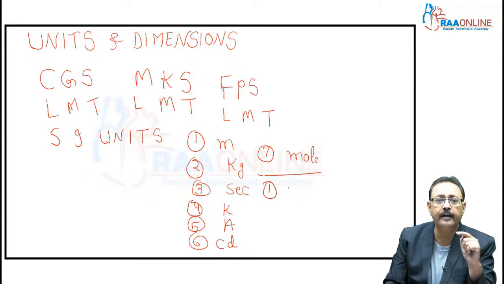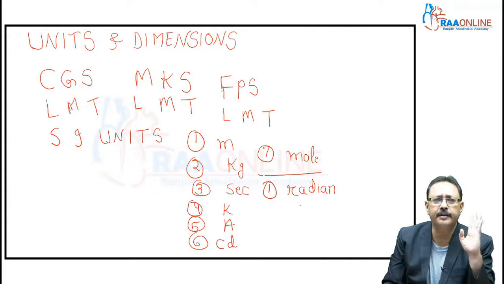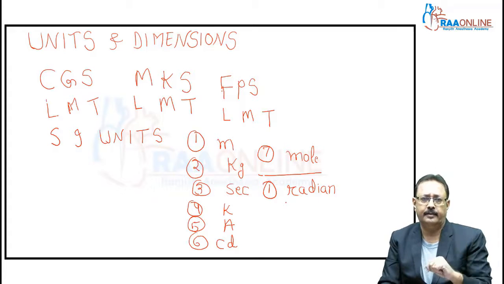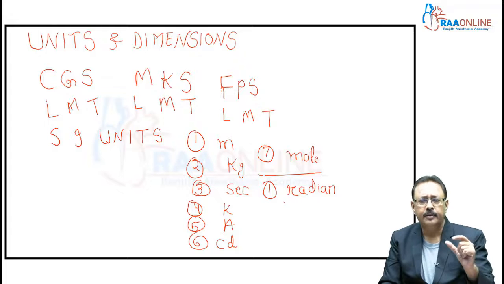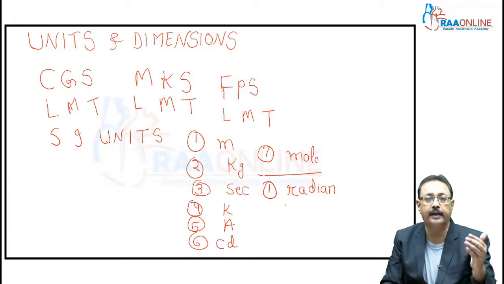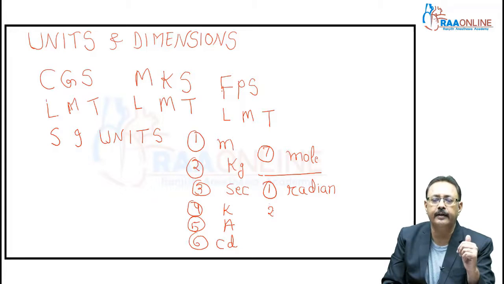They gave these 2 units the name supplementary units. One is for angle, radian. Remember always, radian, you know from 9th, 10th class: radian means arc upon radius. Arc is a length, radius is a length, so a ratio of these 2 things is radian. For solid angle, they included steradian.